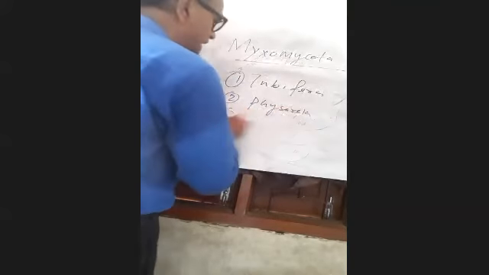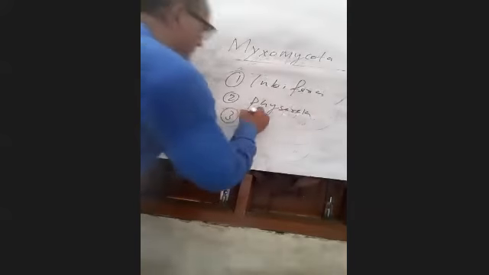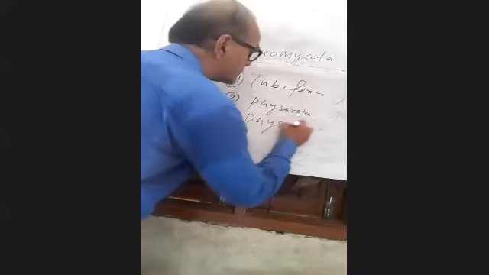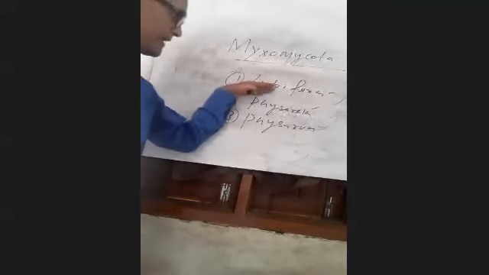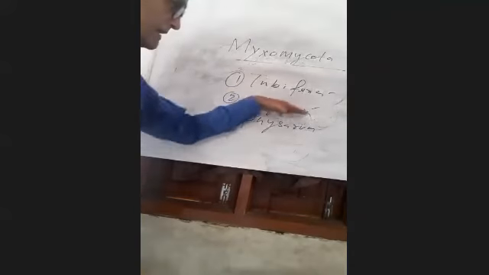And the third one is Fijarua. These are the examples of slime molds. Tubifera is a slime mold, Ficharella is a slime mold, and Fijarum is also a slime mold.